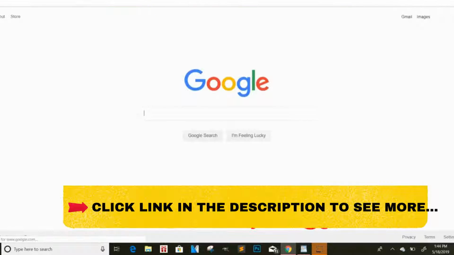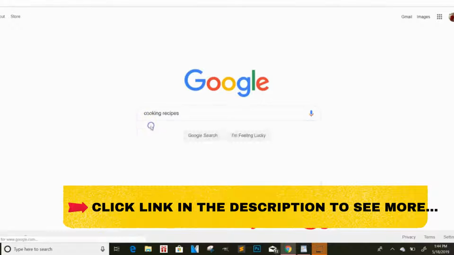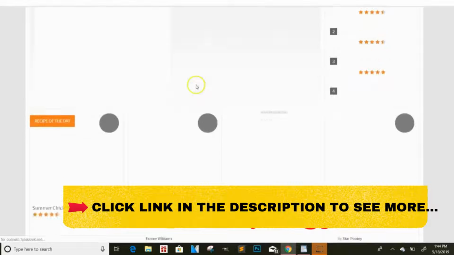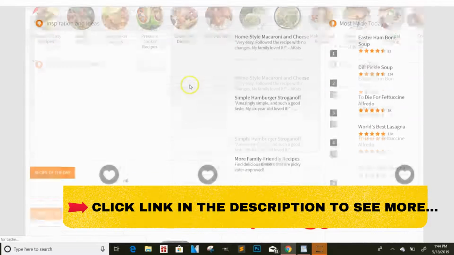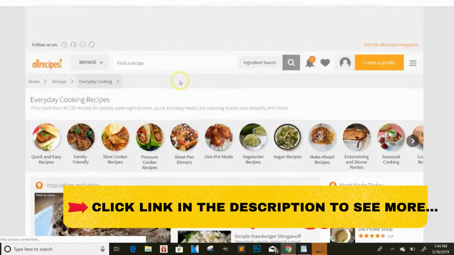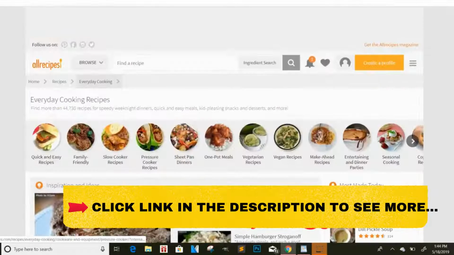Whenever you find a website that you like, that you want to content lock, so let's say cooking recipes, something like that. Let's say you click on a nice website that looks really good. It's okay, but it has a ton of cooking recipes on it. Yeah, it actually looks good now. So let's say you have all these different recipes and you want to run an ad to this.